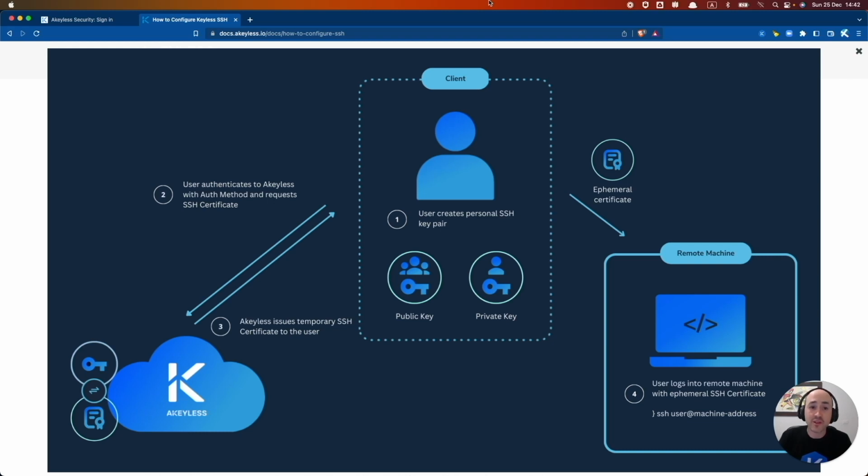You can define several SSH certificate authorities. Each CA can sign your SSH public keys with additional parameters like expiration date, principals, extensions, etc. You can sign the certificates with your own private key or generate a new one using Akeyless. So let's go ahead and see how an SSH certificate works with Akeyless.